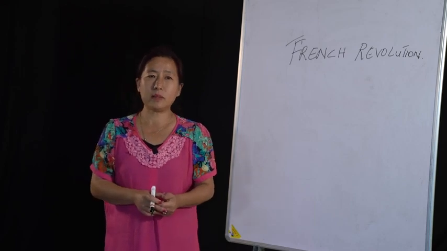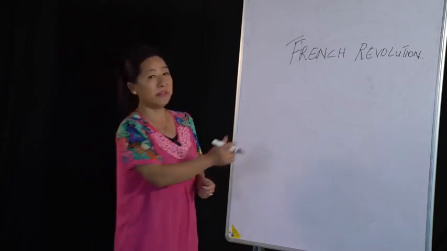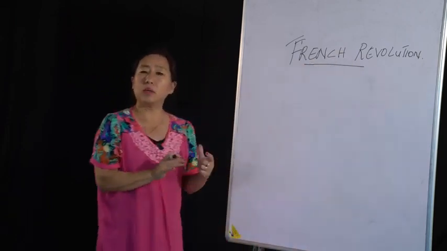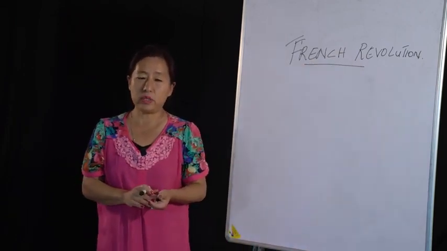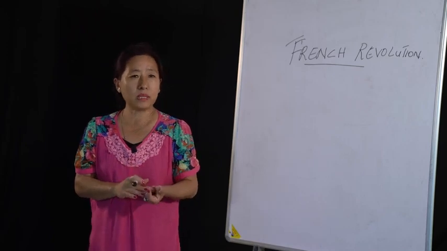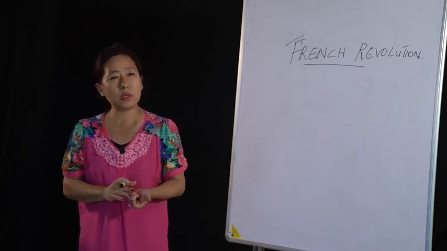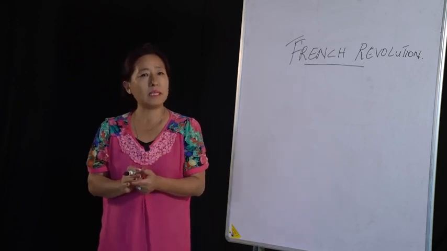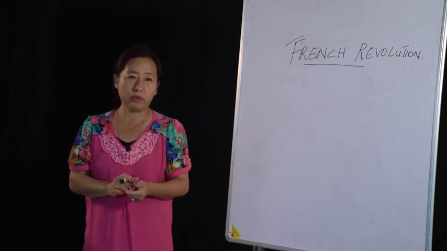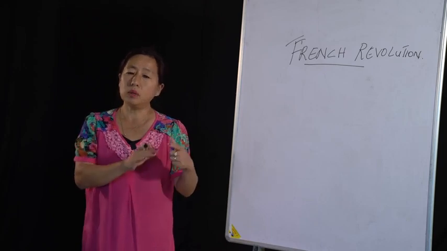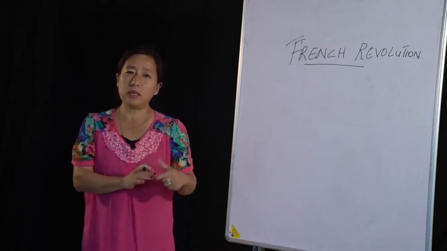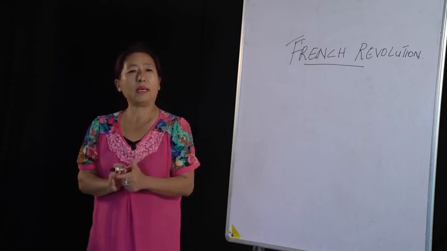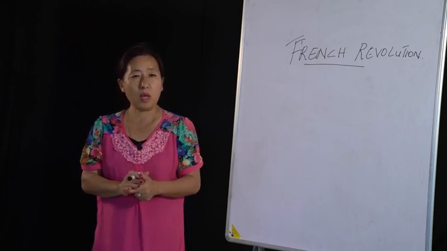In the last class, we have been discussing the French Revolution, and we have already discussed the causes of the French Revolution. We have discussed the political, the social, the intellectual, and so on. So in continuing with that, today we'll be discussing the course of the revolution. As always, in order to make it simple for you, we will divide it into 5 stages.